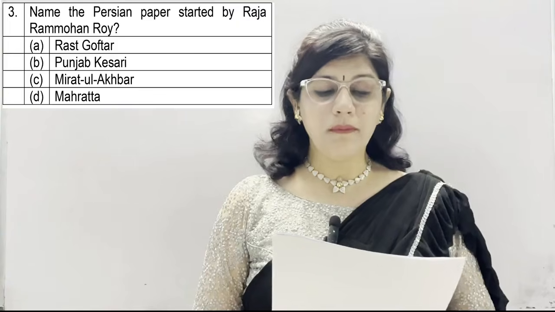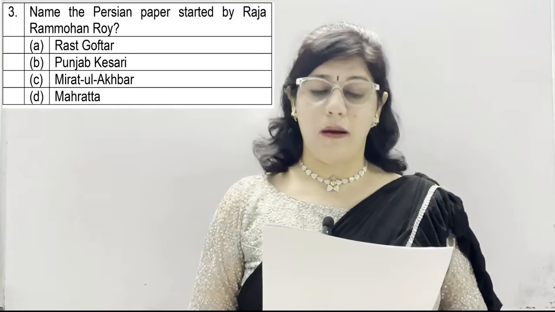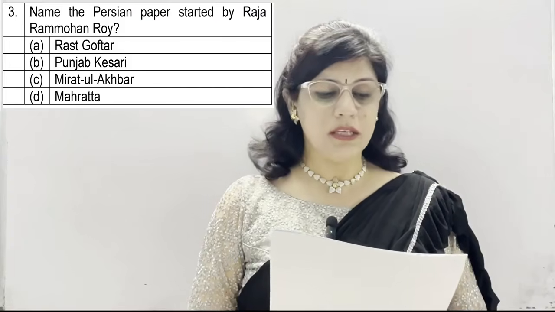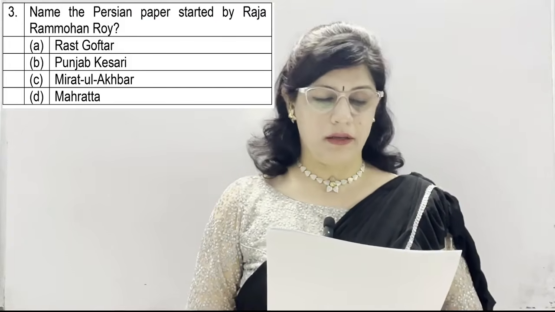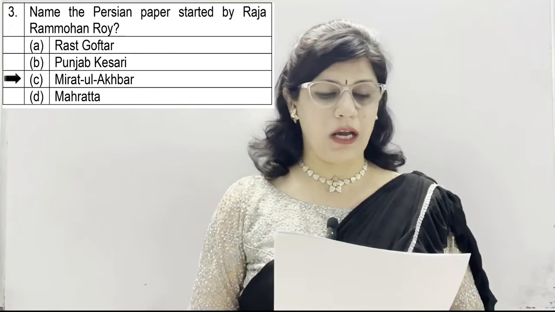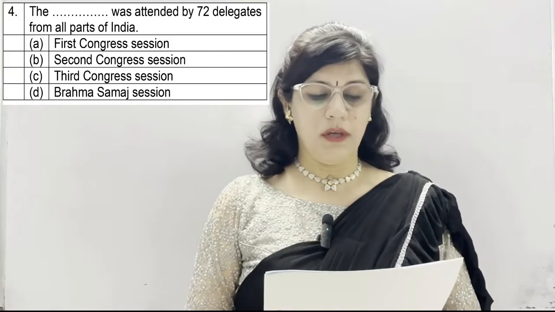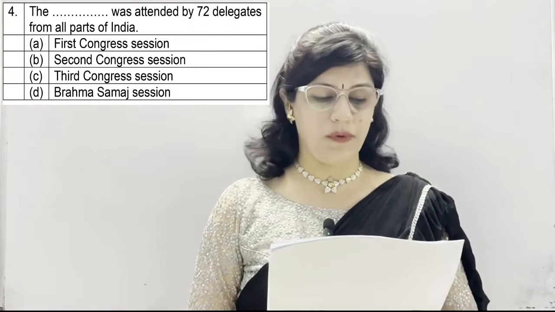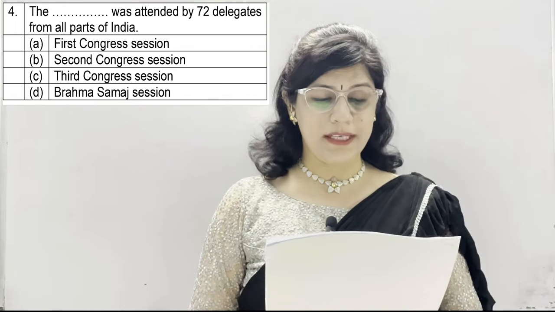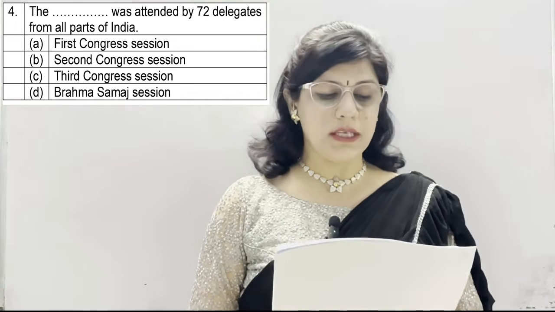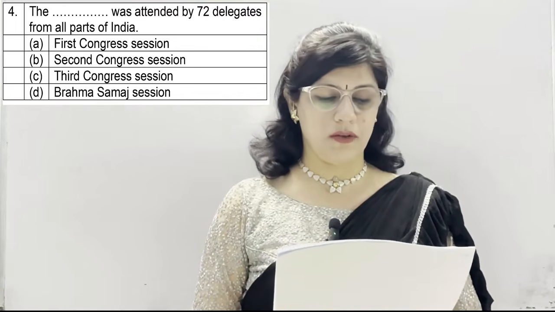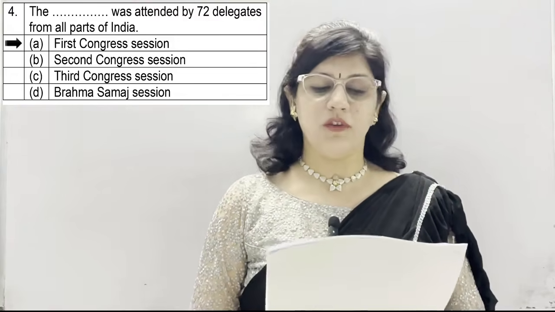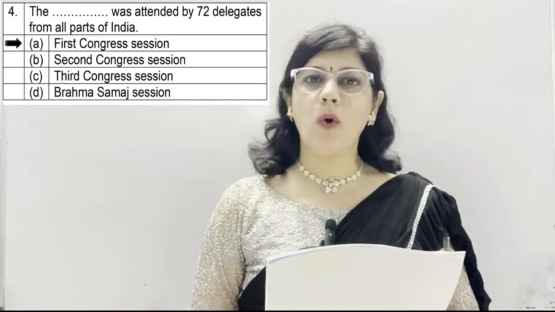Question number 3. Name the Persian paper started by Raja Ram Mohan Rai. Option A, Ras Guftar, B, Punjab Kesari, C, Miratul Akbar and D, Maharatha. Option C is correct, which is Miratul Akbar. Question 4. The dash was attended by 72 delegates from all parts of India. A, first Congress session, B, second Congress session, C, third Congress session and D, Brahma Samaj session. So option A is correct, which is first Congress session, which was attended by 72 delegates from all parts of India.